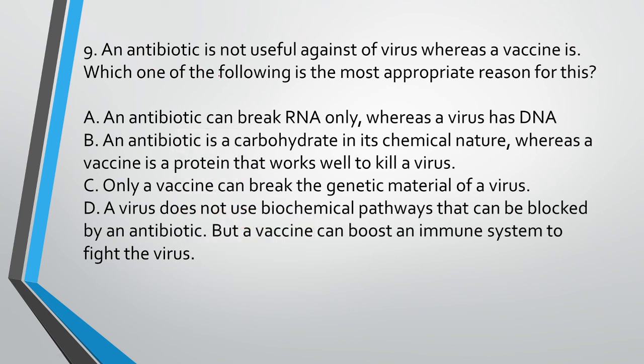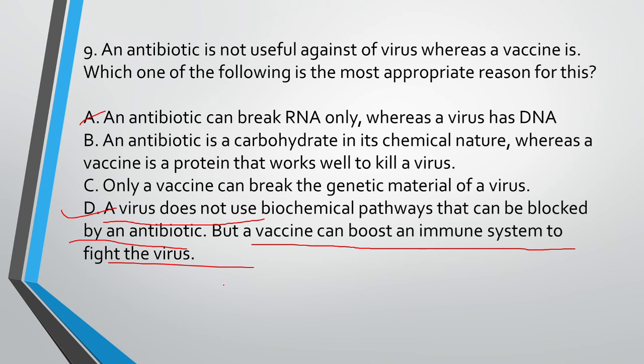An antibiotic is not useful against a virus, whereas a vaccine is. Which one of the following is the most appropriate reason for that? Option A, an antibiotic can break RNA only, whereas a virus has DNA. Option B, an antibiotic is a carbohydrate in its chemical nature, whereas a vaccine is a protein that works well to kill a virus. Option C, only a vaccine can break the genetic material of a virus. Option D, the vaccine does not use biochemical pathways that can be blocked by antibiotics, but a vaccine can boost the immune system to fight the virus. So the correct option is option D.